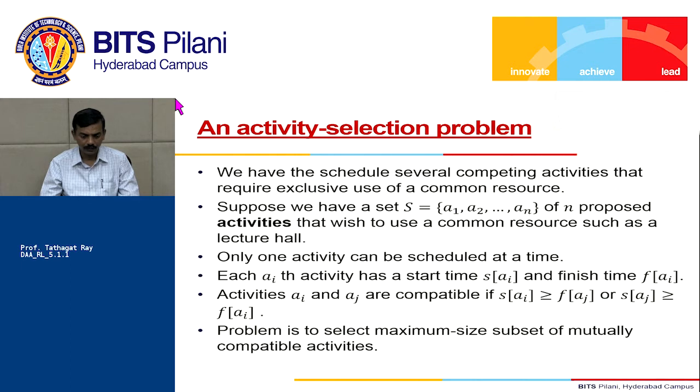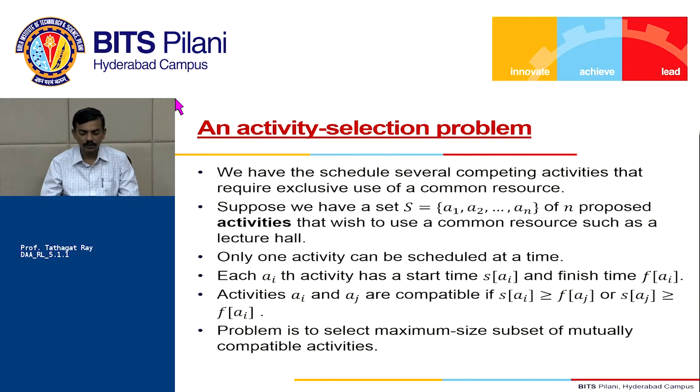So the first problem we are going to do is called the activity selection problem. The problem goes as follows. Let's say we have the schedule of several competing activities that require exclusive use of a common resource.